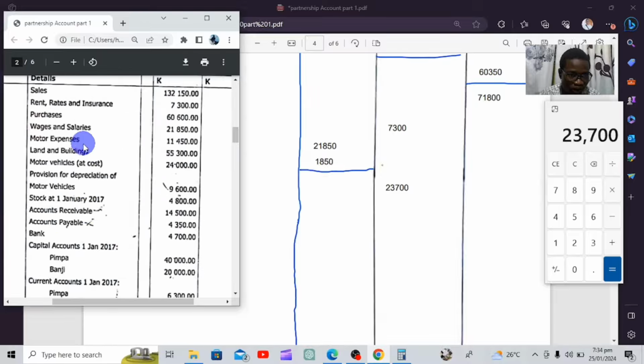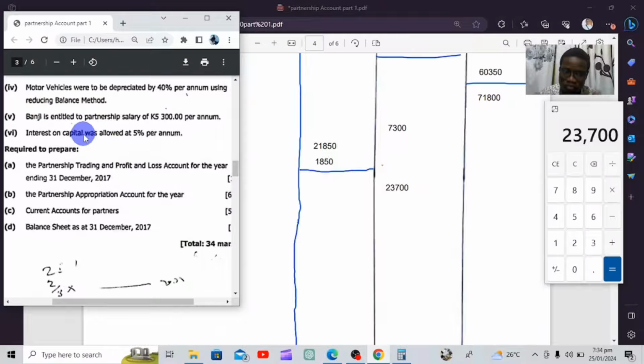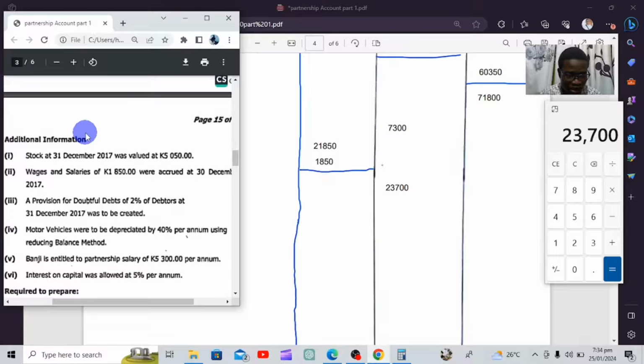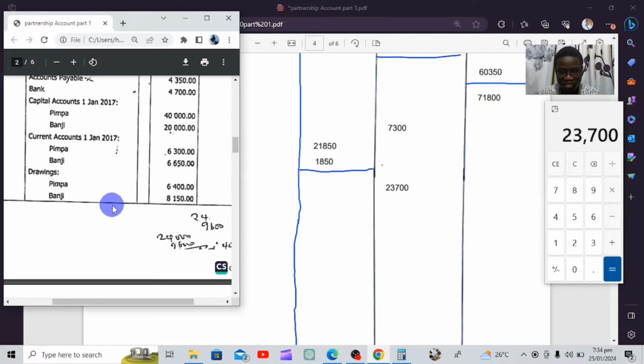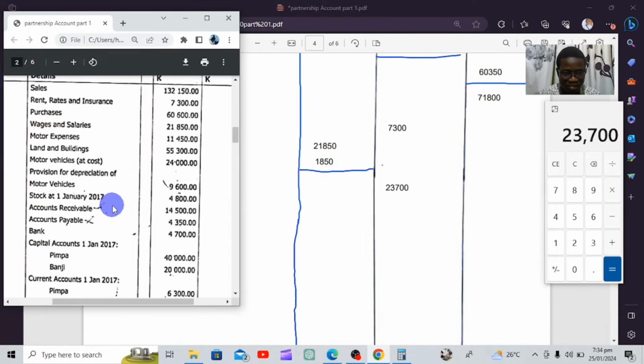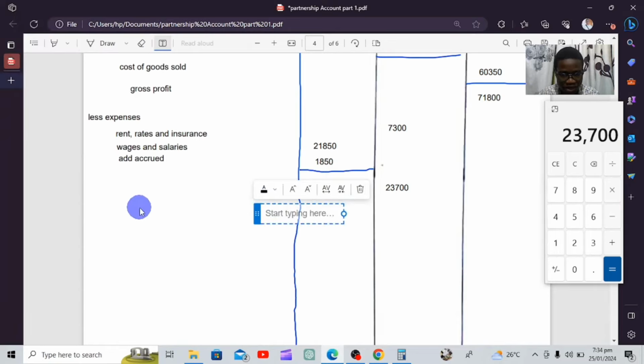From wages and salaries, we have motor expenses. Then you're going to go down again, confirming, is there any adjustment? If there isn't, like in our case, there is only motor vehicles which are to be depreciated. So there isn't for motor expenses. For motor expenses, we're going to include it directly.